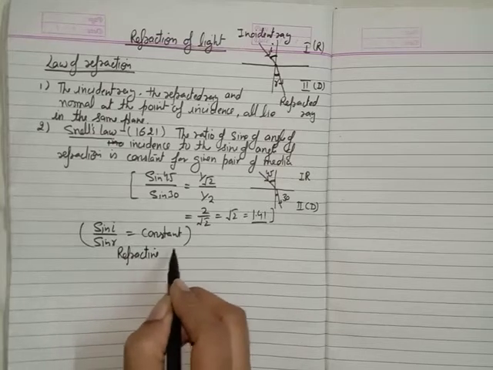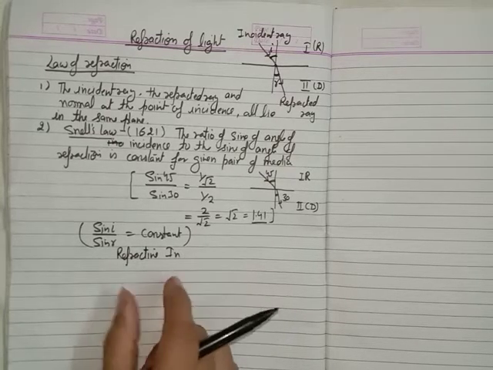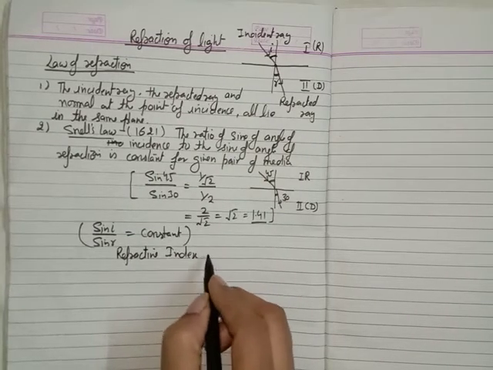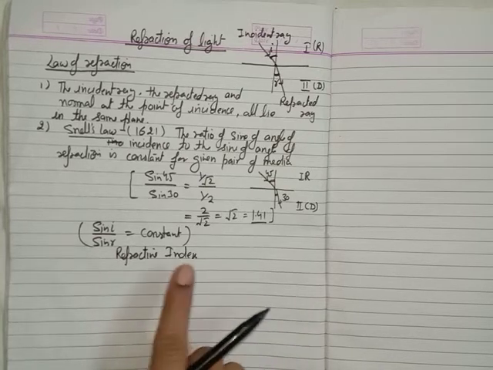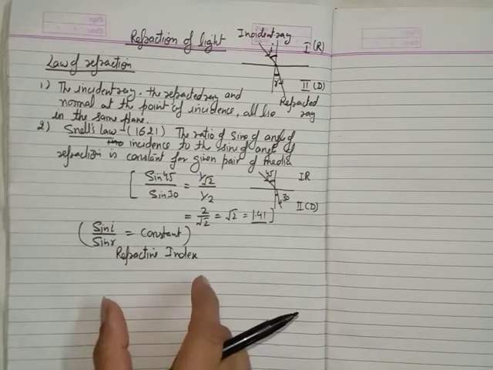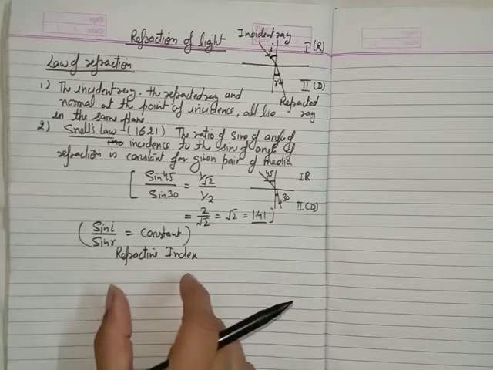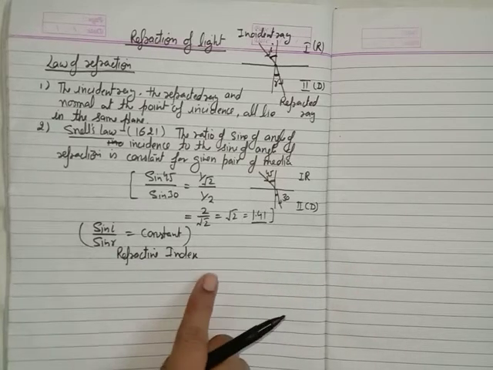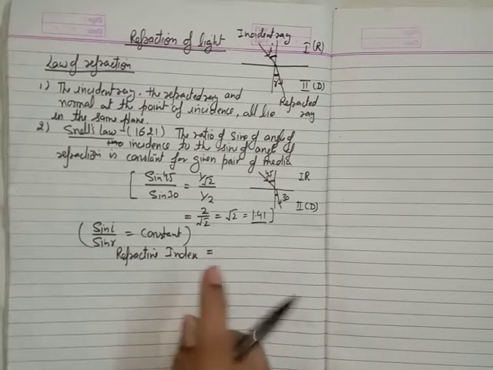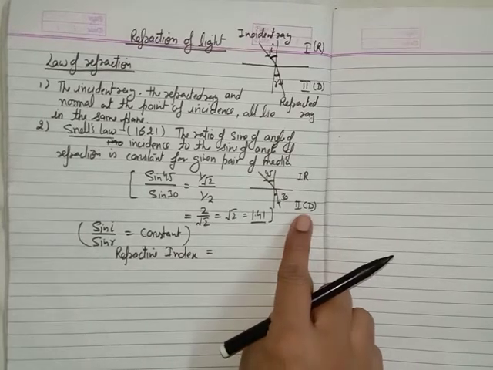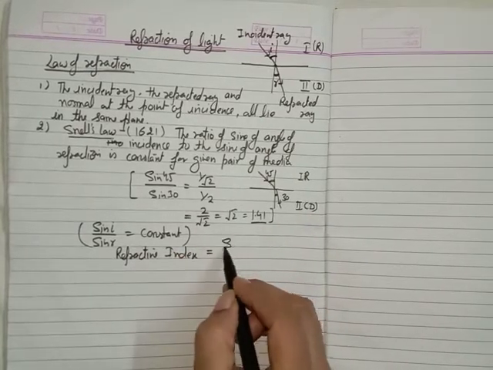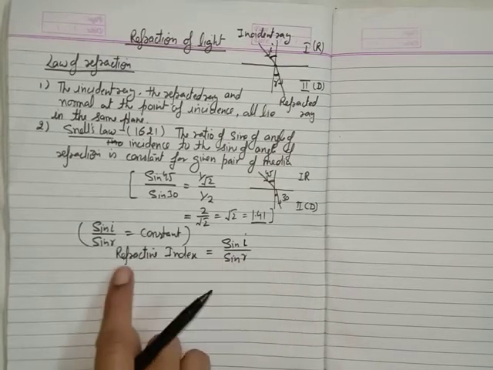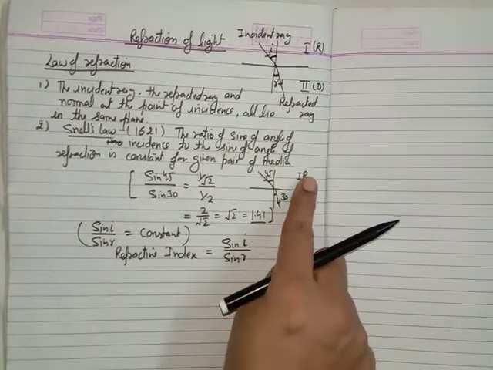Refractive index, and this is a very important term for refraction. So we can say the refractive index of a medium is a particular value for a given medium. Like glass can have one refractive index, air can have another. So different media have different refractive indices. So the refractive index of which medium? Of the second medium. The refractive index is equal to sine I upon sine R. So this refractive index is the value of the second medium, not of the first one.